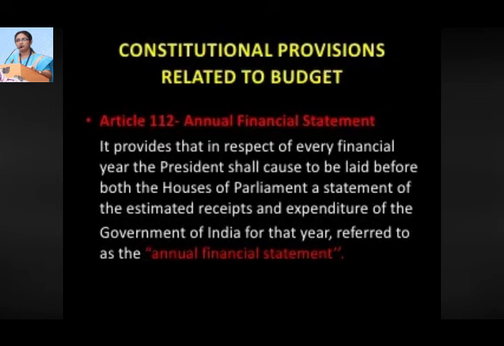So, the constitutional provisions related to the budget. Article 112, you have to remember this article. It deals with the annual financial statement and it provides that in respect of every financial year, the President shall cause to be laid before both the Houses of Parliament a statement of the estimated receipts and expenditure of the Government of India for that year, referred to as the annual financial statement.